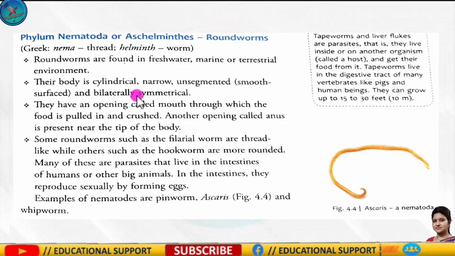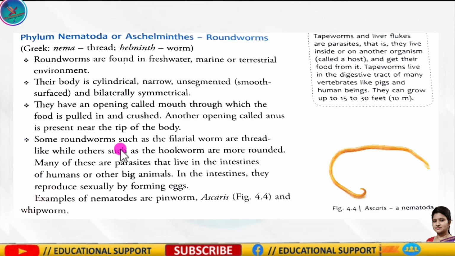And bilaterally symmetrical. They have one opening called the mouth through which the food is pulled in and crushed. Okay. Another opening called the anus is present near the tip of the body.